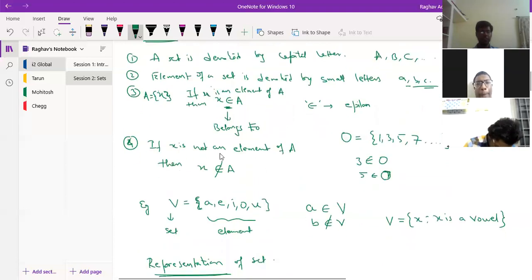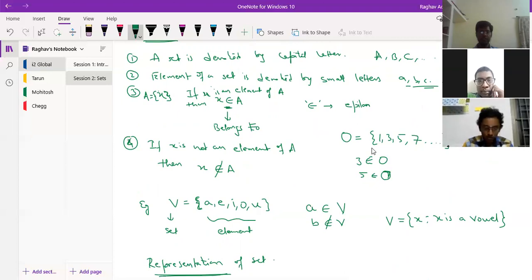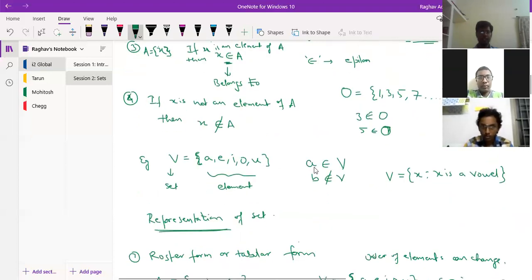And if X is not an element of A, then it does not belong to A. We saw the example of odd numbers, so 3 belongs to it. We also saw the example of vowels. So A belongs to the set of vowels, but B doesn't belong to the set of vowels.